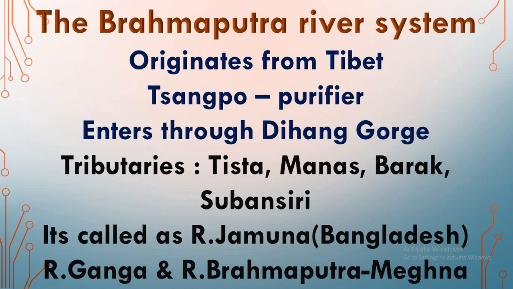The tributaries are Tista, Manas, Barak, Subansiri. Like Ganga, when it enters Bangladesh, it gets another name, river Jamuna. Now river Ganga and river Brahmaputra join together and flow, and it gets the name Meghna.